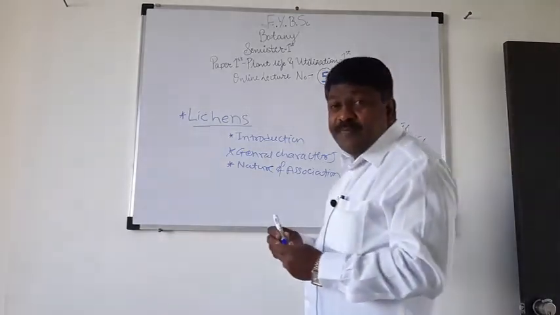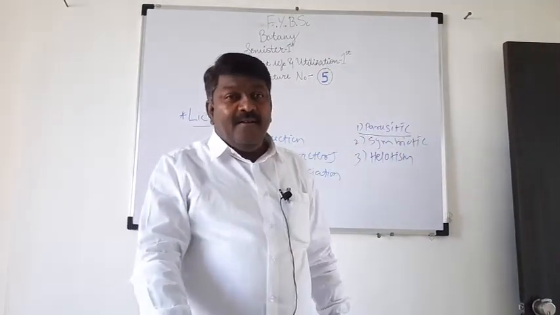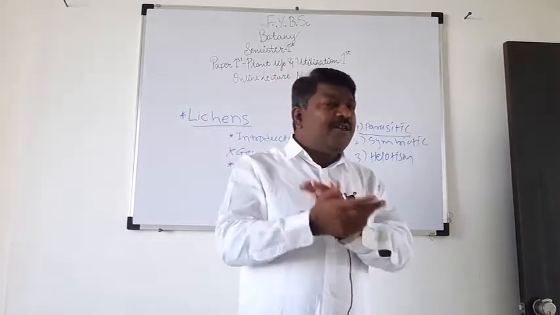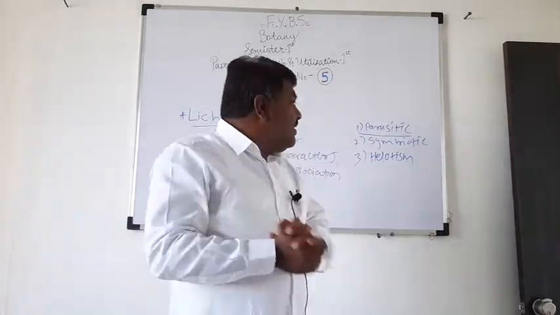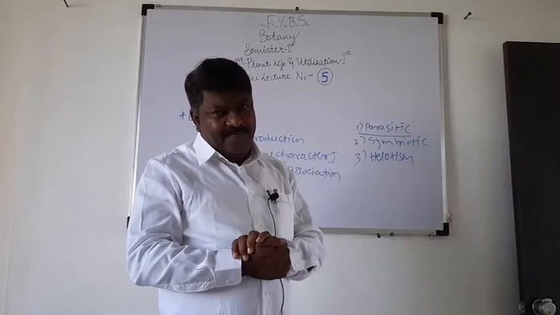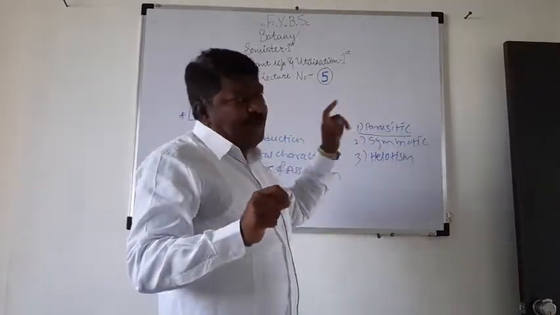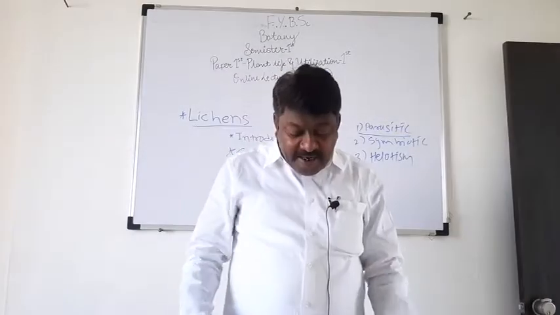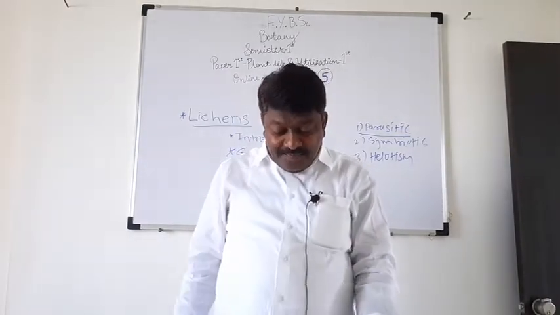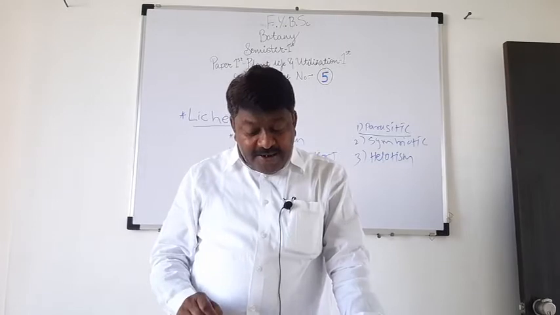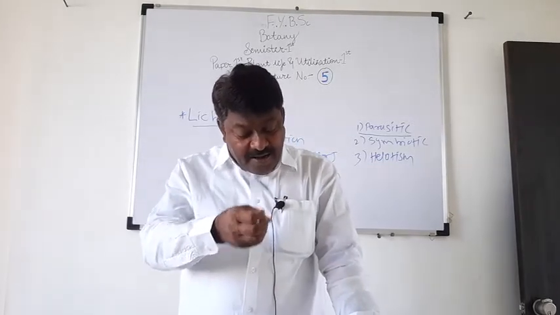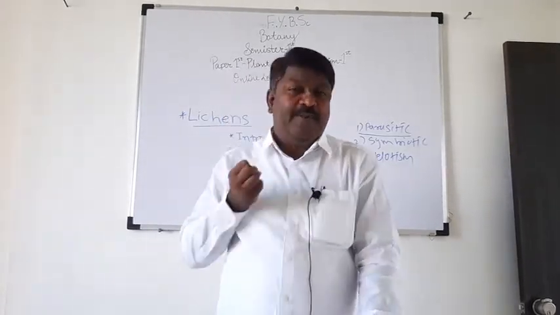Some lichenologists believe that the association between alga and fungus is parasitic association. And there are some points which support such a hypothesis. The first is that in some lichen, fungal hyphae send haustoria into algal cells and absorb food from them.